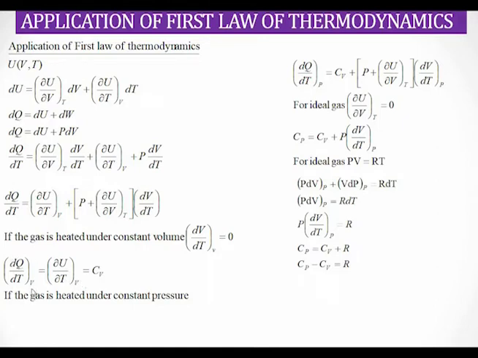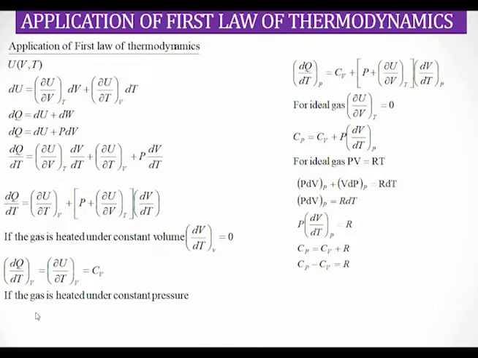So what is dQ/dT at constant volume? It is nothing but Cv. We already discussed that Cv is equal to dQ/dT at constant volume. So in this particular case, dQ/dT at constant volume is equal to (∂U/∂T) at constant volume, that is equal to Cv.